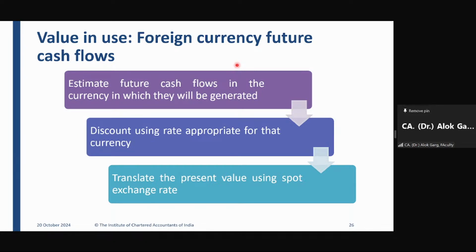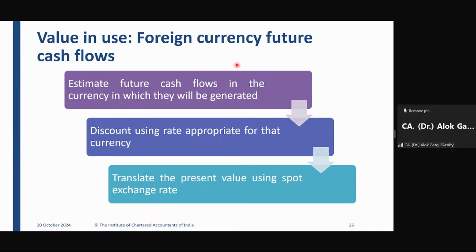But if you have to take a home loan in Dubai, Middle East, or in USA or London, the rate of interest is probably 3 to 4% maximum, right? So if the cash flows are in foreign currency and these cash flows are generated in a country like London, which country's interest rate needs to be applicable? For discounting and arriving at the present value of this foreign currency future cash flows, which discount rate should I apply?